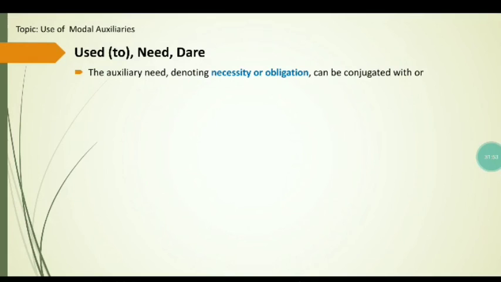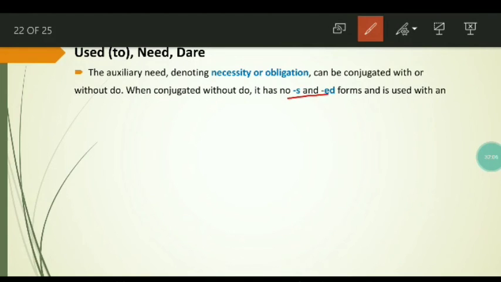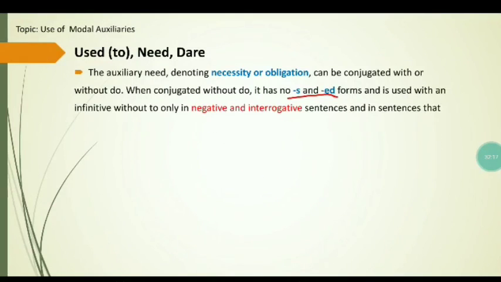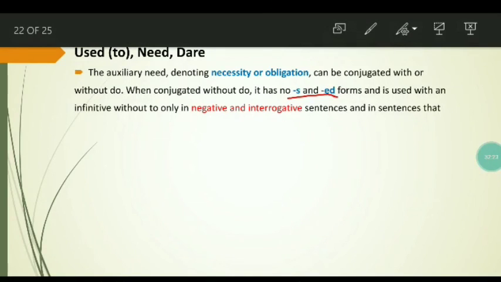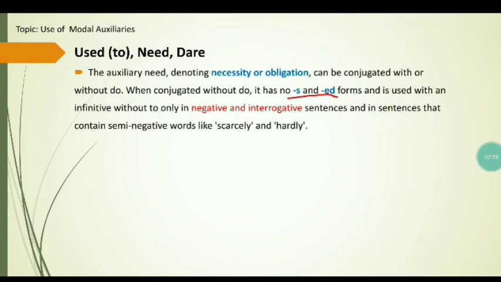The auxiliary need, denoting necessity or obligation, can be conjugated with or without do. When conjugated without do, it has no s and ed forms. This must be noted. It is used with an infinitive without to only in negative and interrogative sentences, and sentences that contain semi-negative words like scarcely and hardly.